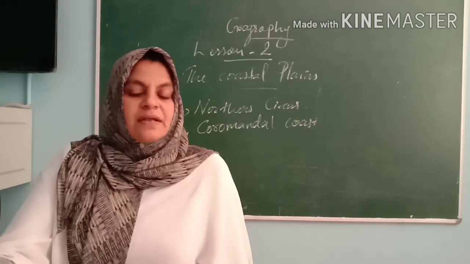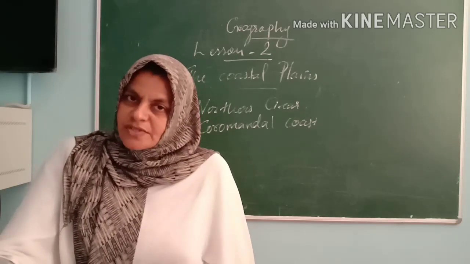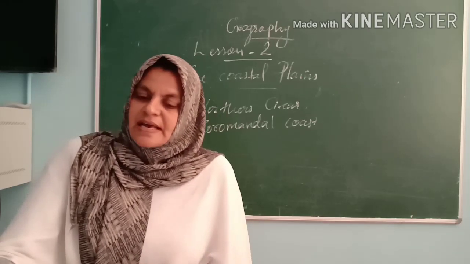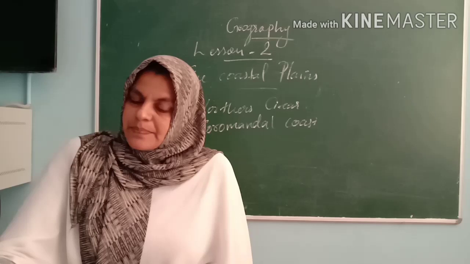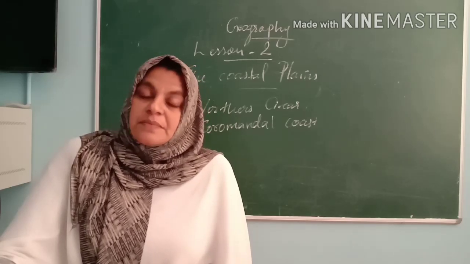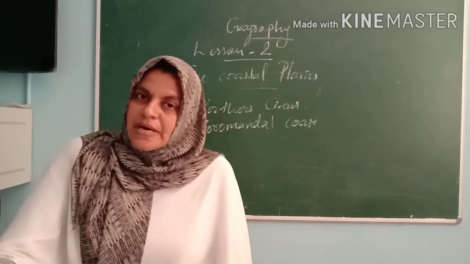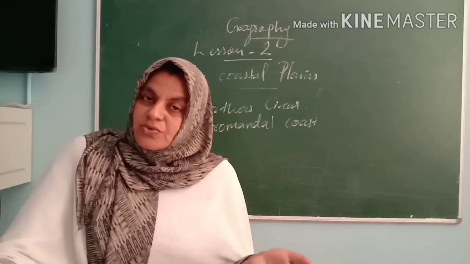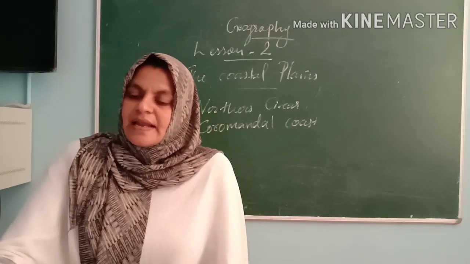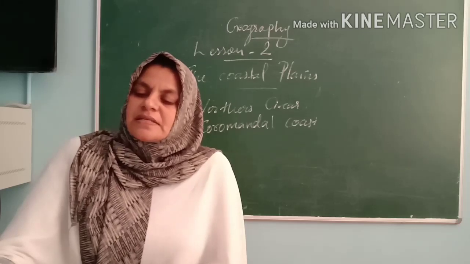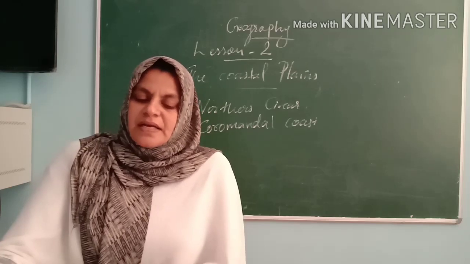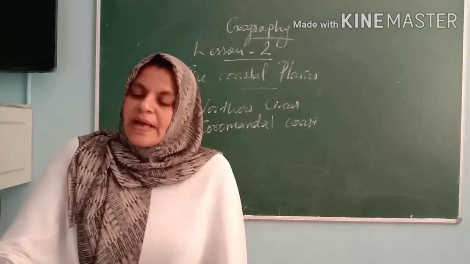Once again, my dear children, we are discussing the western coast and eastern coast. The western coast we already discussed. There are 3 sections. The northern part is known as Konkan, the central part is known as Kannada and the southern part is known as Malabar coast. But when we come to the eastern coast, the plains along the Bay of Bengal are wide and level. In the northern part it is referred to as Northern Circars, and in the southern part it is known as Coromandel coast.